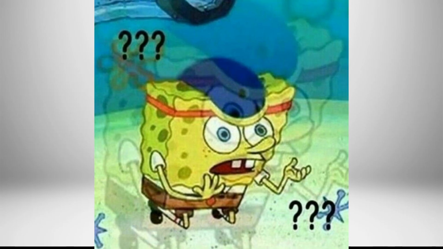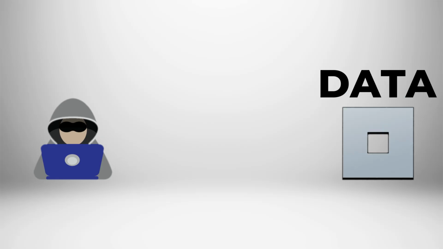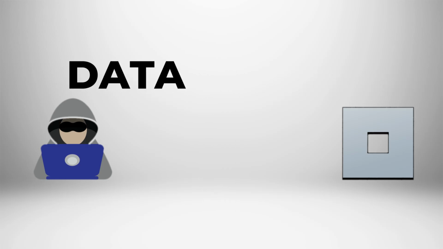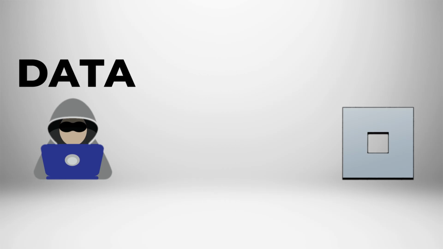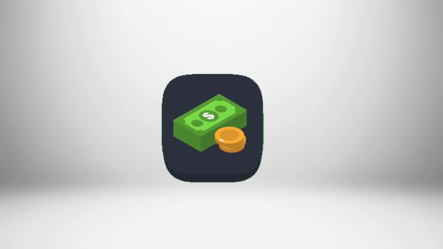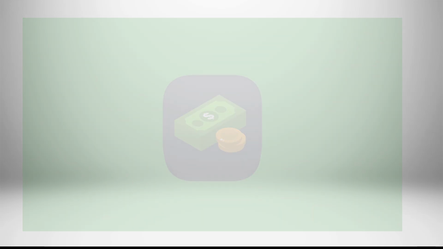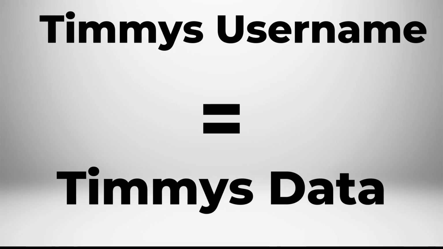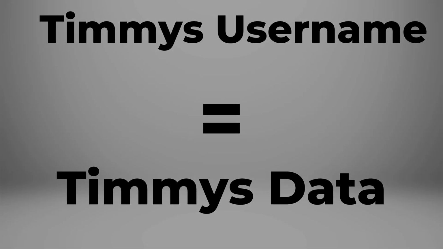But what happens if a hacker now decides to hack Roblox and gets to the database? When the hacker gets into the database, he now actually has the data of every single Roblox user in that database. So he can now sell the data or just publish it to the internet, and everyone has access to it. Everyone with Timmy's username can now find his whole personal information if they have a tool to search databases.